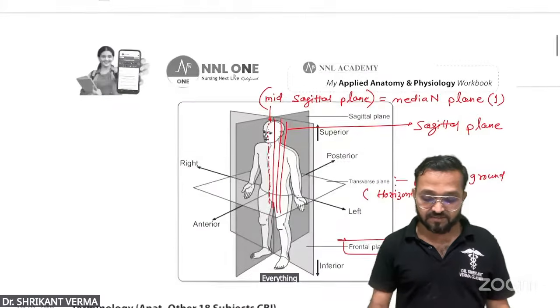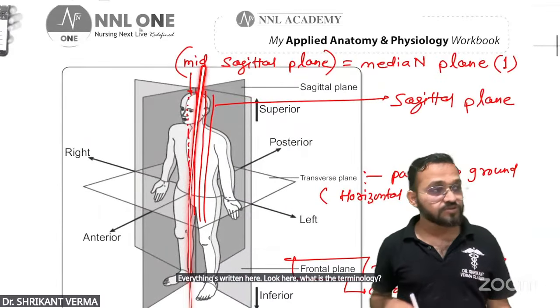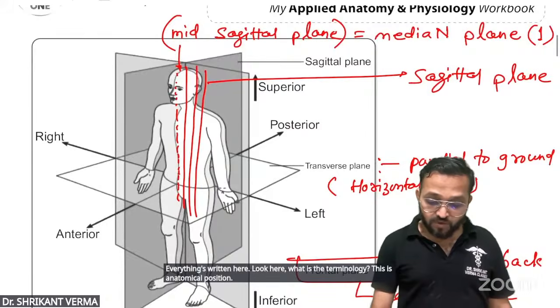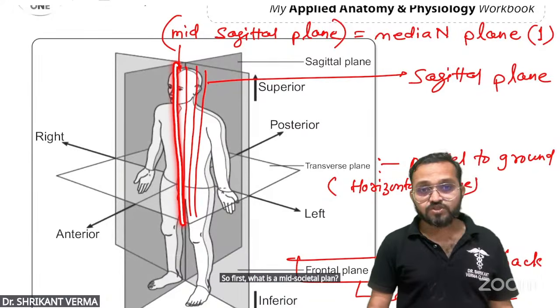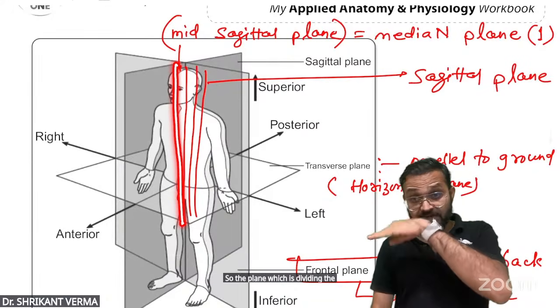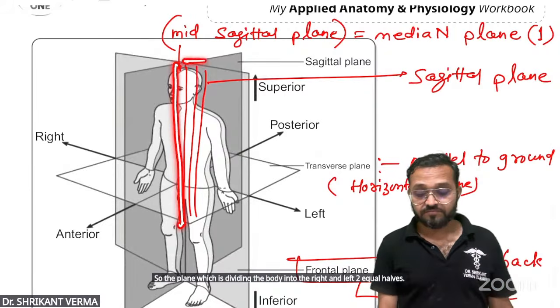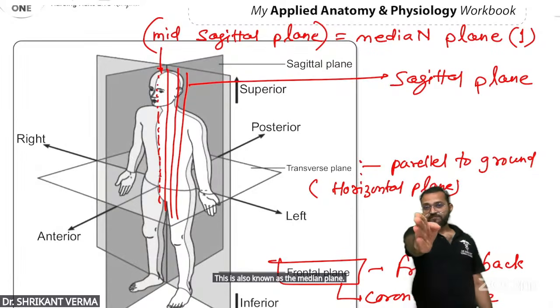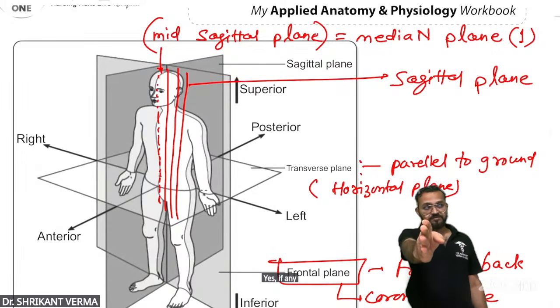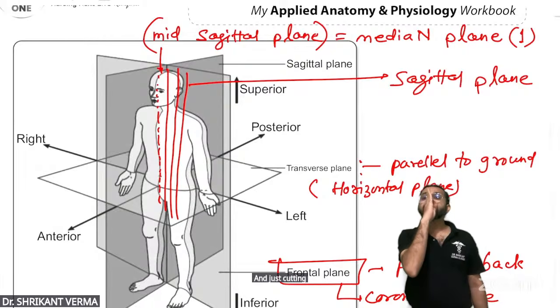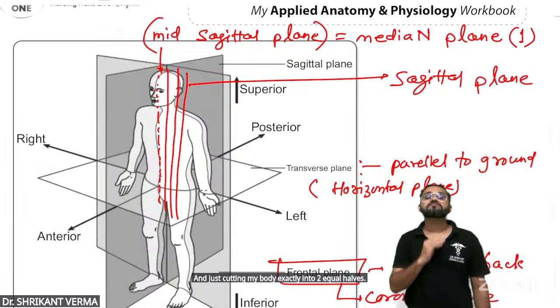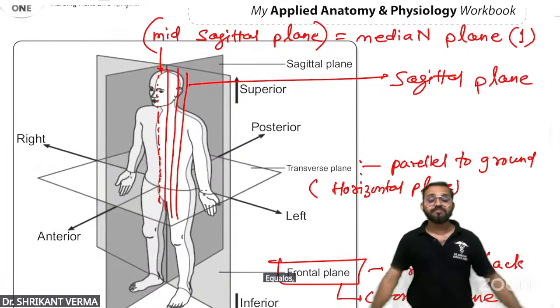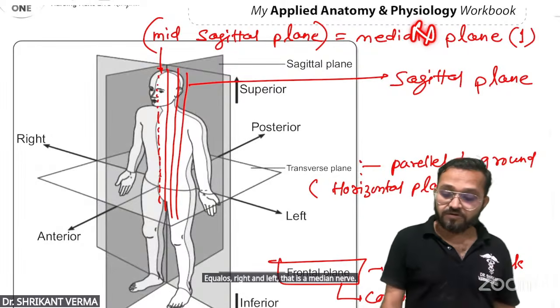Everything is written here. Look here. What is the terminology? This is the anatomical position. So first, what is the mid-sagittal plane? The plane which divides the body into right and left two equal halves. Mid-sagittal plane. This is also known as the median plane. If any sword is coming and cutting my body exactly into two equal halves, right and left, that is the median or mid-sagittal plane.